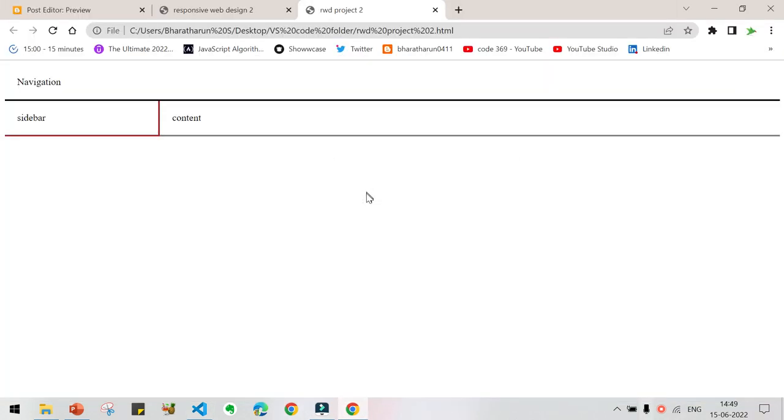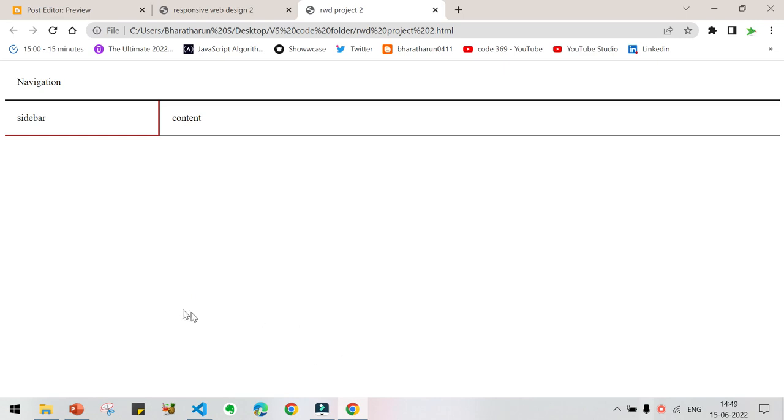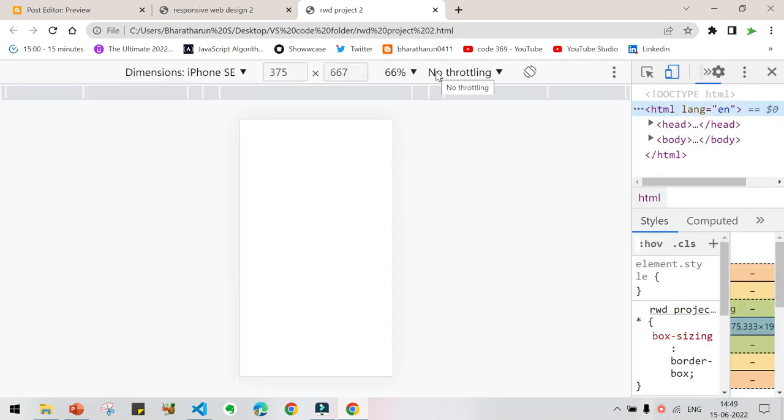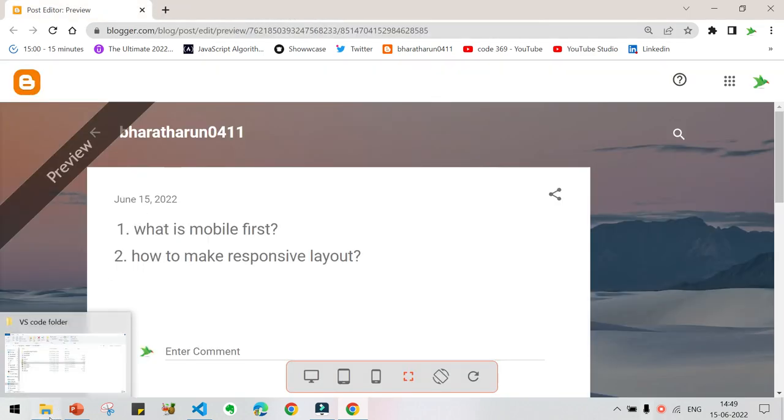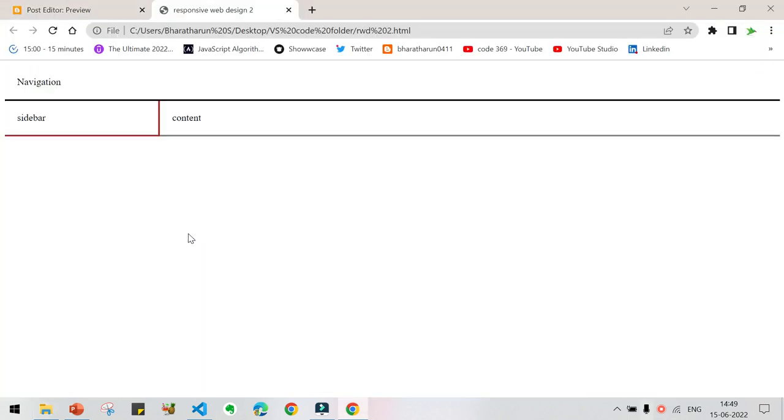Reload. Now open this. It may open or may not open. It's not opening, so close both these two things, open them again, RWD project 2.